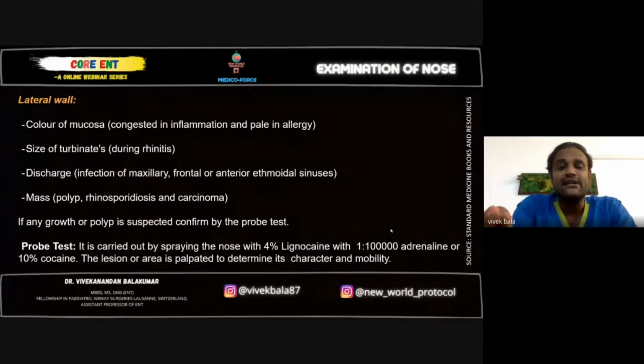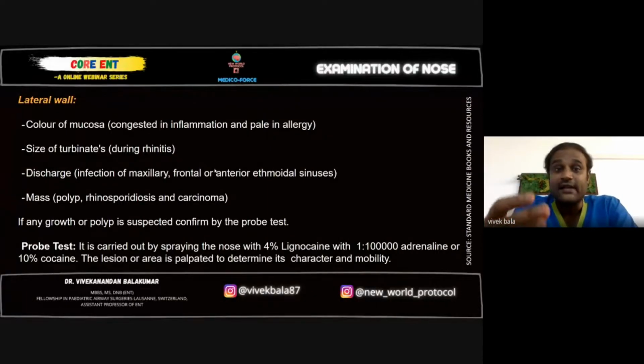If it's bleeding, it should be either normal nasal tissue, a malignancy, or a bloody mass such as rhinosporidiosis or juvenile nasopharyngeal angiofibroma. If you think the mass is going to be a bloody mass, like hemangiomas or juvenile nasopharyngeal angiofibromas, please do not probe, because the patient can bleed torrentially right in front of your eyes on the table, and you might even lose the patient to shock. So if you suspect a pulsating, bloody mass, do not touch it.